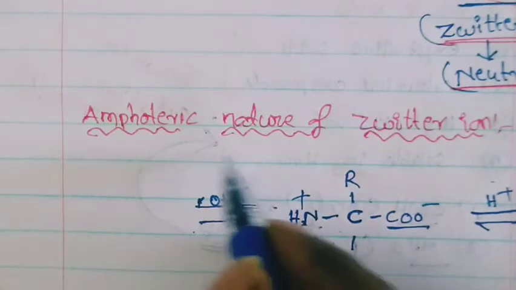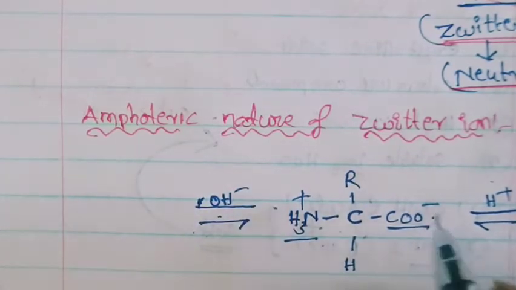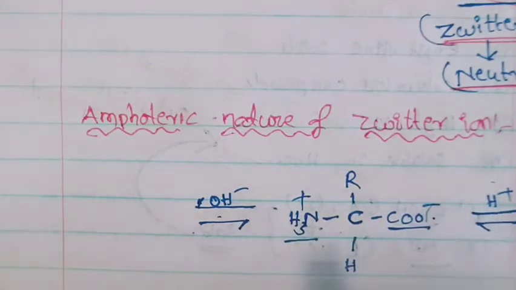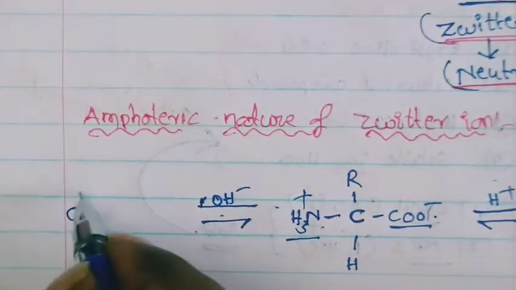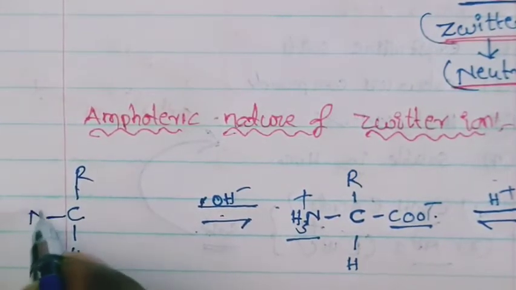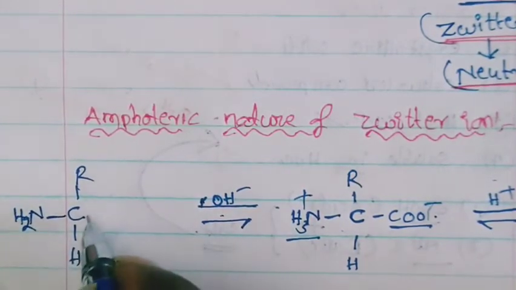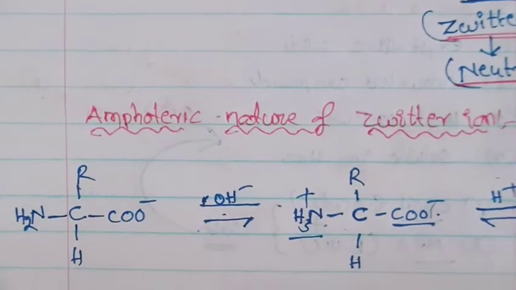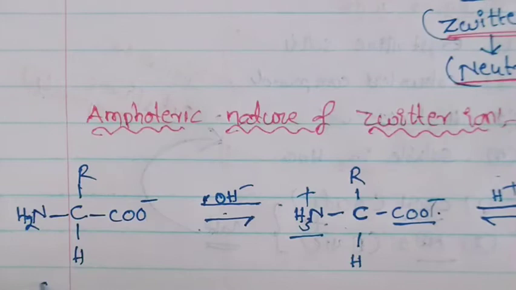Now OH, that means base, reacts only with acids. So what will happen? The acid becomes COO minus. Here we have to write one carbon atom, one R group, and one hydrogen. In basic medium, the NH2 group does not change. Only the acid loses a proton, so you will get the COO minus ion. What is the form of this one? Anionic form.